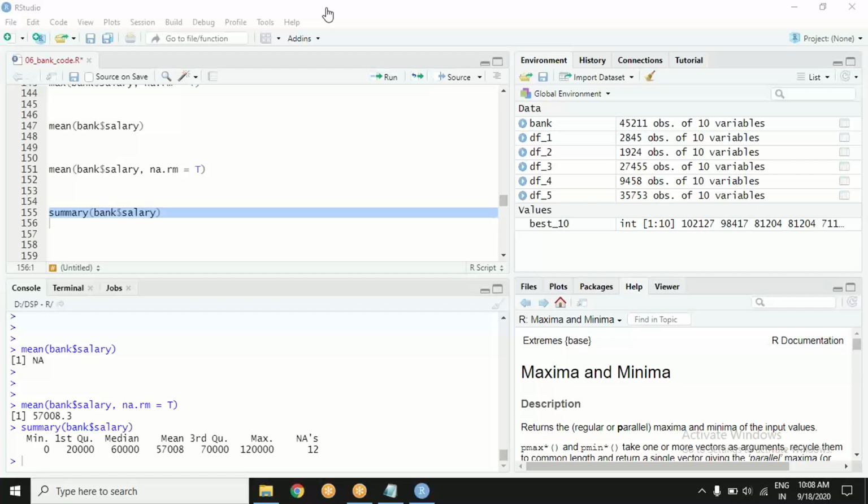Now, maybe you can try a query just to brush up. I'm asking you to fetch the data of only those people who have this salary missing. Getting the idea? I only want the data of the people whose salary is missing, who have not disclosed their salary. Let's find out who they are.